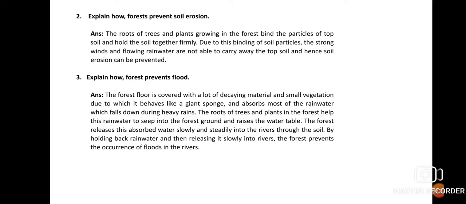Now, the roots of trees and plants in the forest help this rainwater to seep into the forest ground, and thus it raises the water table. These forests release this absorbed water slowly and steadily into the rivers through the soil. So, by holding back the rainwater and then slowly releasing this water into rivers, the forest prevents the occurrence of flood in the rivers.